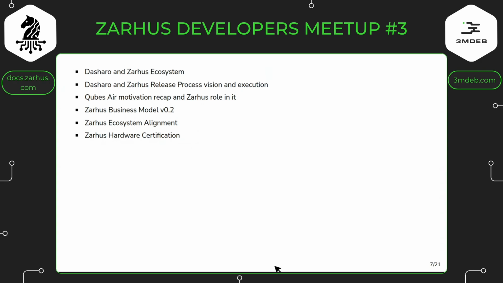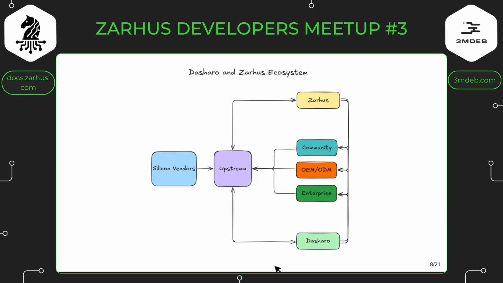And then Zarhus hardware certification, which is also something where we've just formalized existing pieces that are scattered and work depending on the customer, maybe not in the whole pipeline. In case any customer would like to have whole coverage, I would like to explain how this could look. Okay, regarding the Dasharo and Zarhus ecosystem, the situation is quite simple.